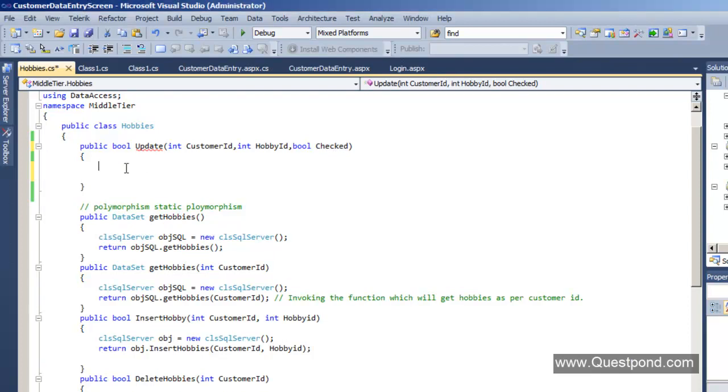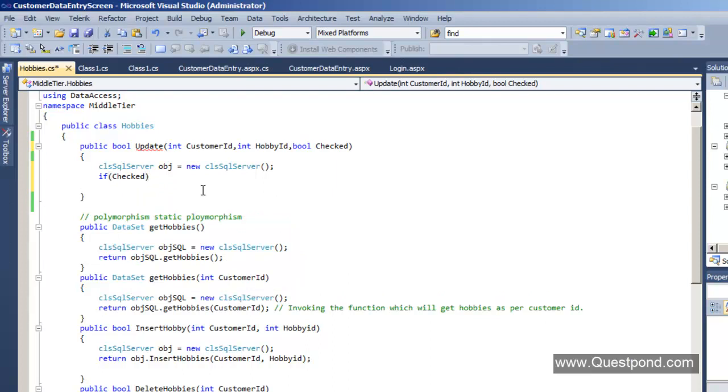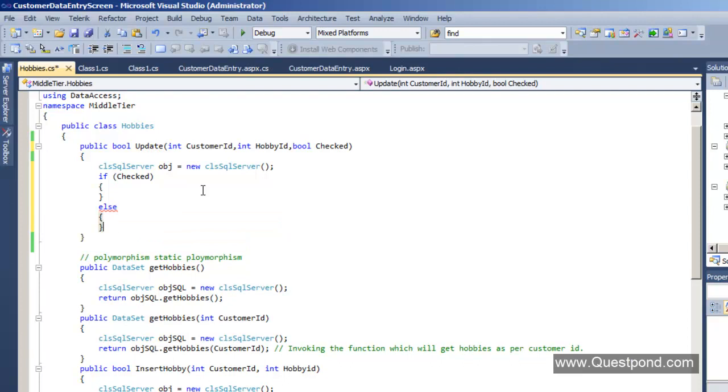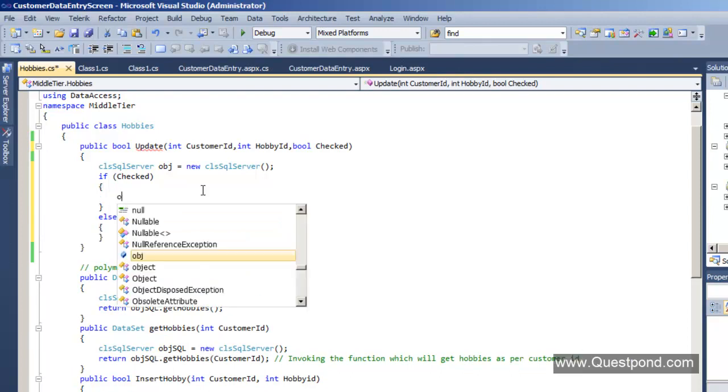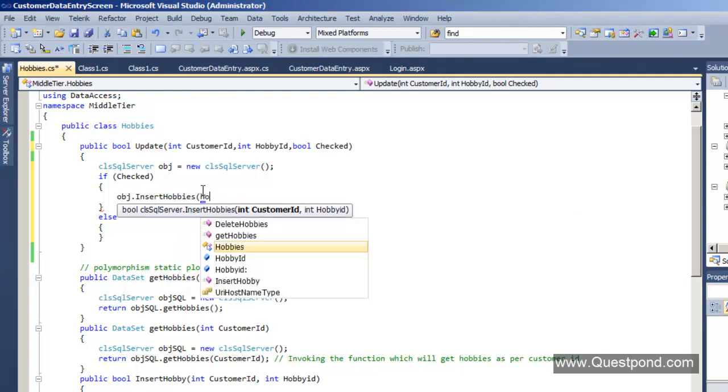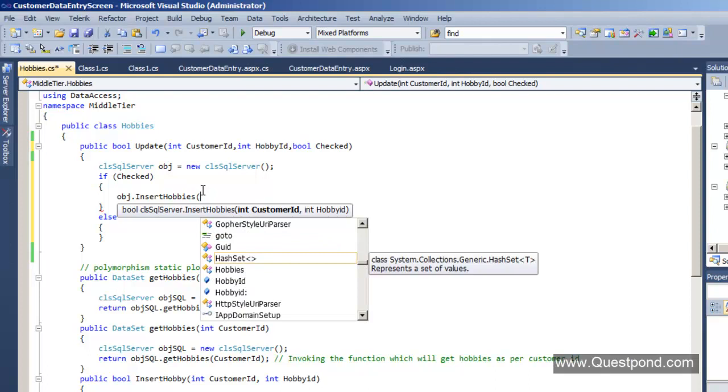So let's first go ahead and create the CLS SQL Server object over here. And the second thing we'll do is, we'll say here, if the checkbox is checked, then we would like to go and insert these hobbies to that particular customer.